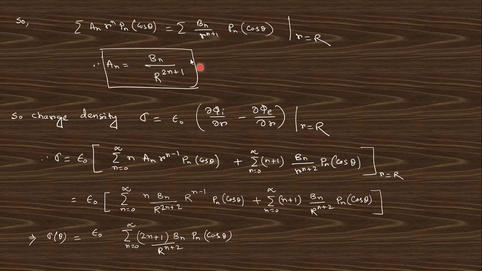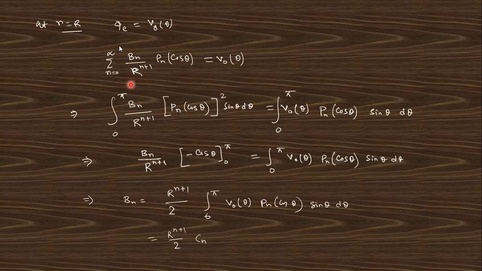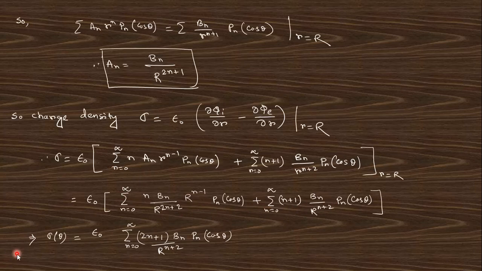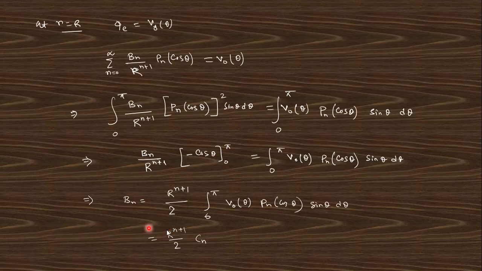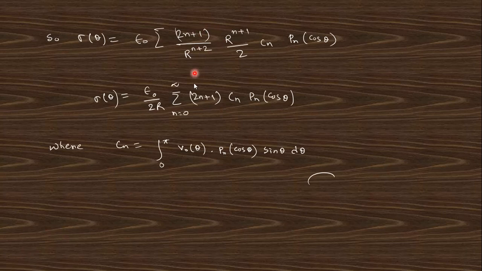So if these two are equal, you will get this relation, and the surface charge density will be the minus of this. If you take the derivative and put r equals R, you will get this expression, right? Now at r equals R, the external equals this, and if you multiply by P_n(cos theta) sin theta d theta and integrate from 0 to pi, you will get this is 1, and this integration will be like that. From where you will get the value of B_n in terms of this, and this is taken as C_n, because this C_n is written here in this form. You can see this is the form of C_n. So after getting this, you put this value of B_n and you will get this answer.